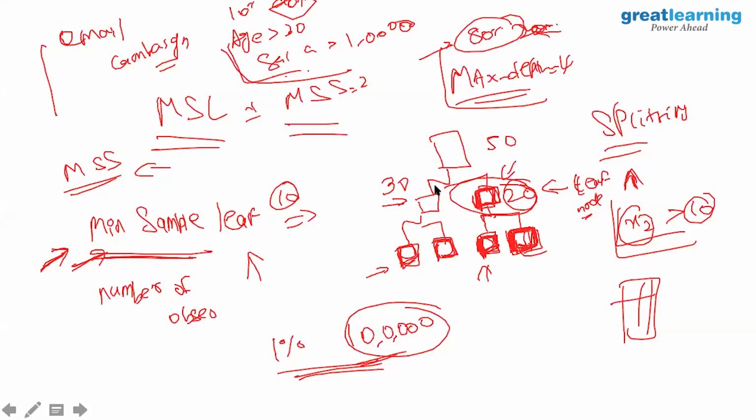And we use these MSL and MSS in conjunction, or we only use one; it's an explicit parameter we start specifying. If I don't do that, I might end up with an overfit tree, because by default MSL and MSS are set to 1 and 2. Max depth is set to infinity, so it doesn't control the tree at all. We use max depth to control it, but as I said, it's a crude way.